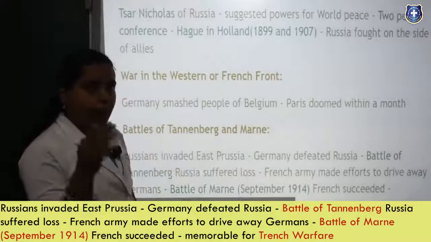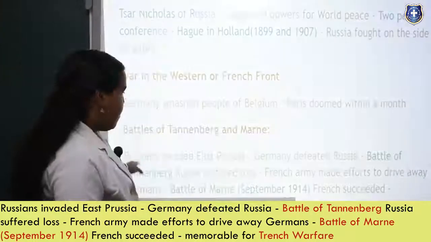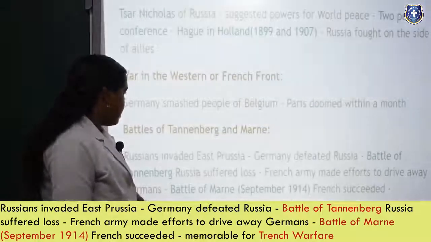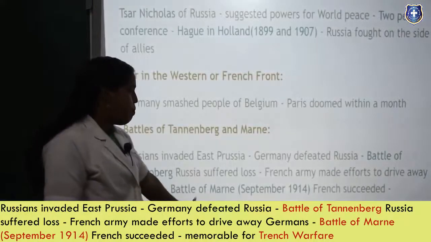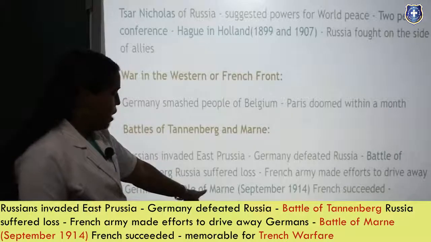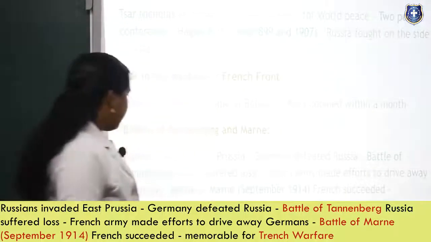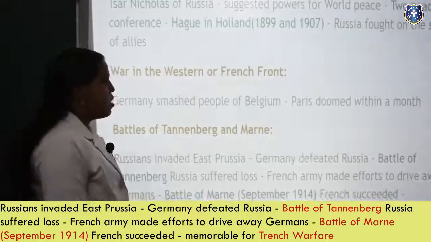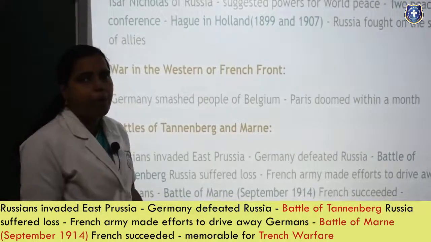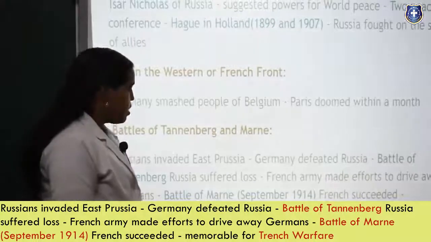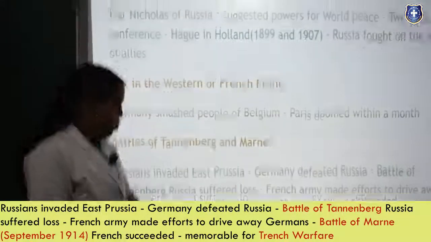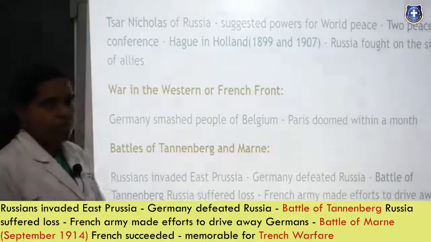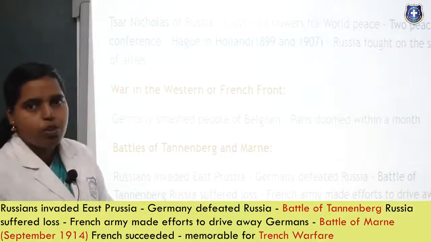The French army came to help. They gave some effort, and in the Battle of Marne in September 1914, the French somehow succeeded against the Germans. It was really a memorable one for the Allies. That is going to lead to trench warfare. We can see what is meant by trench warfare.